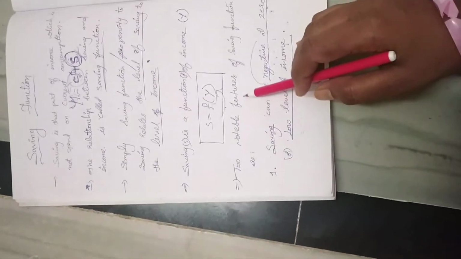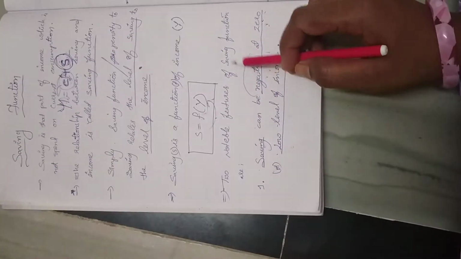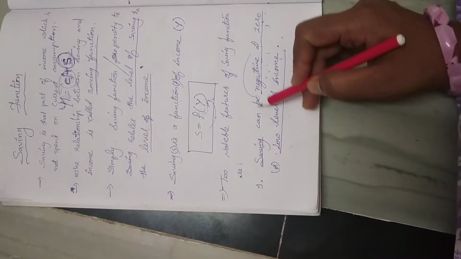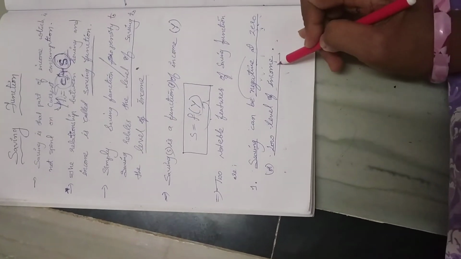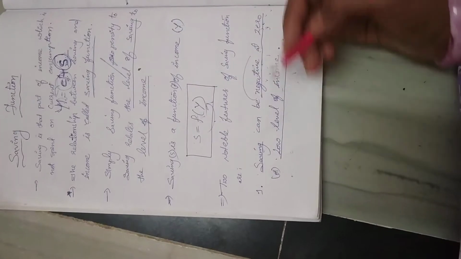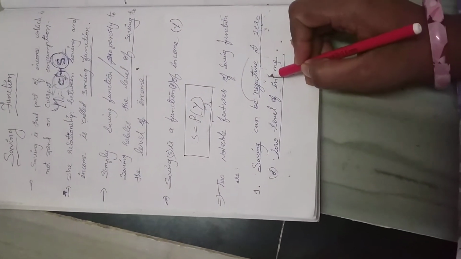Here are two notable features of the saving function. The first one is that saving can be negative at zero or low levels of income. When your income is zero, when you are not earning, your savings can be negative, meaning minus.